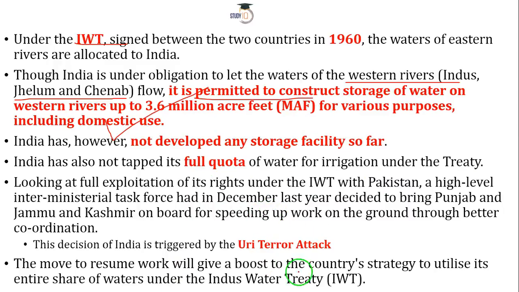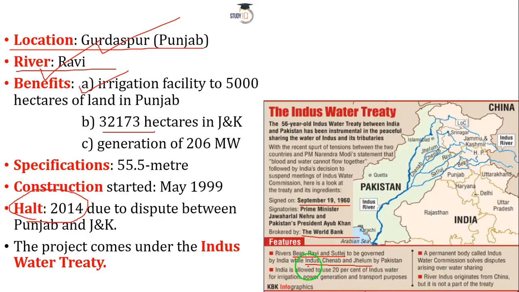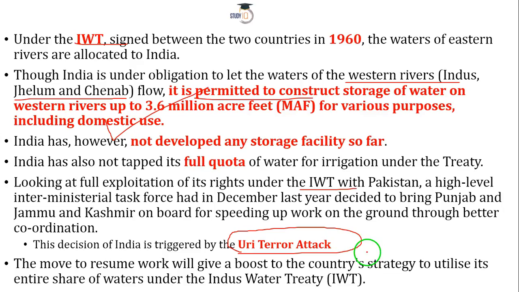But last year, in 2016, we had the Uri terror attack. At that point of time, a suggestion was passed to the government: how about cancelling this Indus Water Treaty? Now let me tell you, if we cancel this, it is not going to be beneficial for both the countries. But India started saying that even on the eastern rivers, that is BRS, Beas, Ravi and Satluj, we are not utilizing them up to full capacity, and we are not utilizing the western rivers as well.